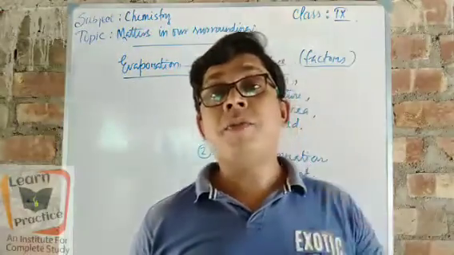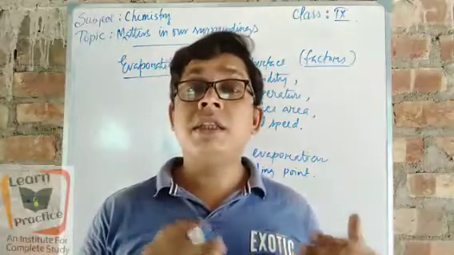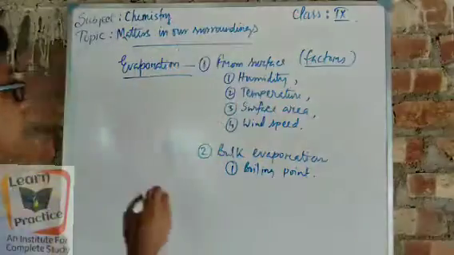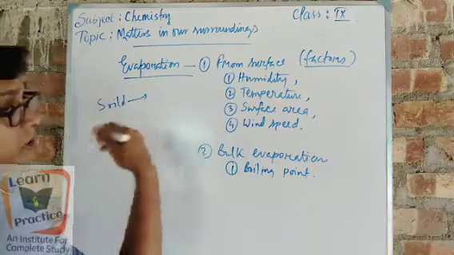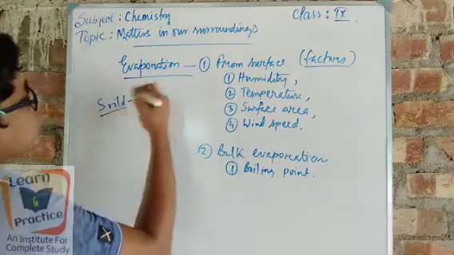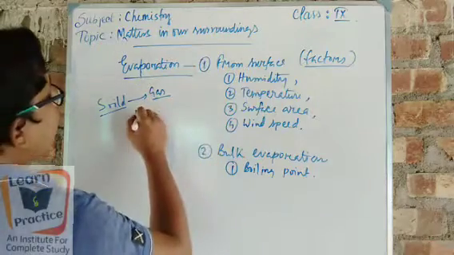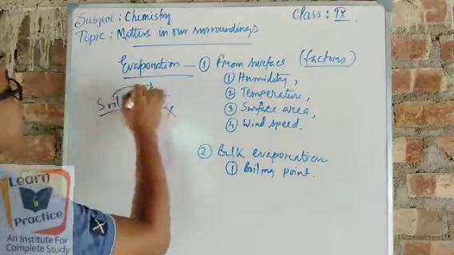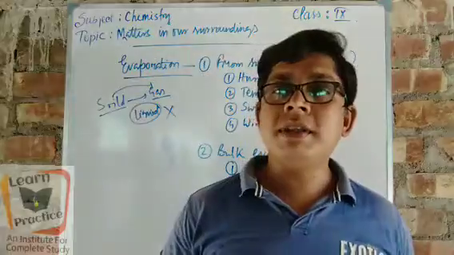Got it? Evaporation happens only from liquid to gas. Then there is solid to gas. We have already seen that a few solid substances convert into gas without taking the liquid state. They do not become liquid; they go directly from solid to gas. For example, camphor.